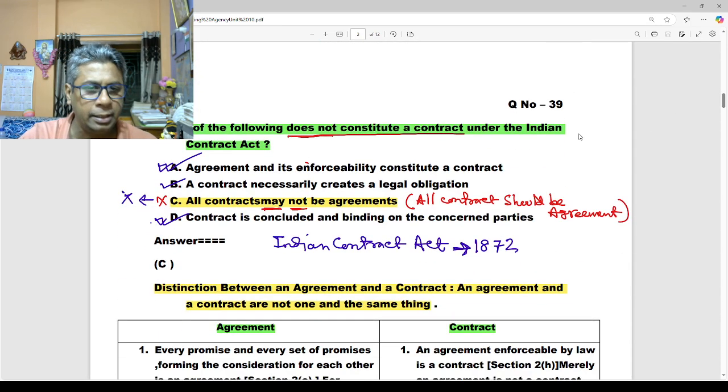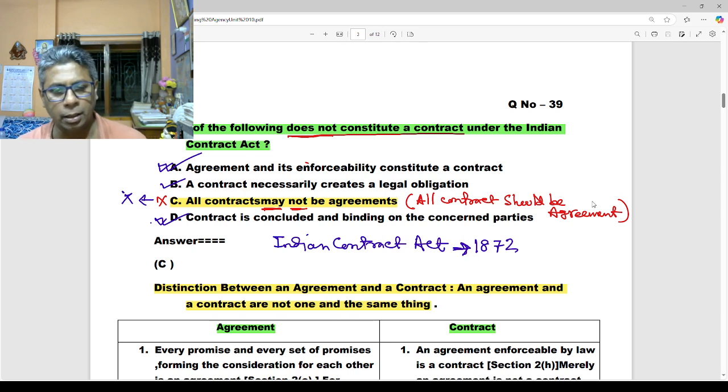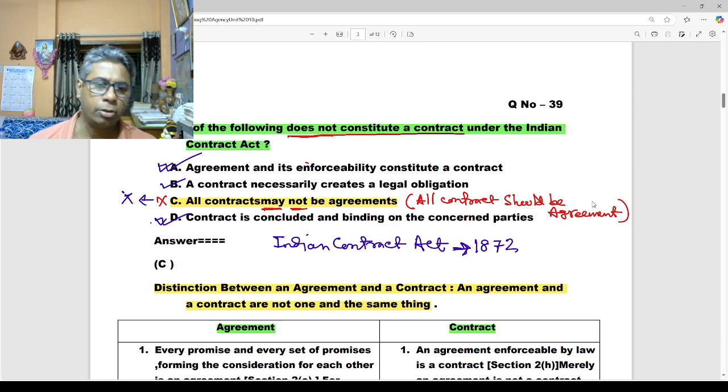Question number 39. Which of the following does not constitute a contract under the Indian Contract Act? My dear student, in Unit 10, UGC provides management, financing, accounting and finance sections, and they also provide the Contract Act in our syllabus.